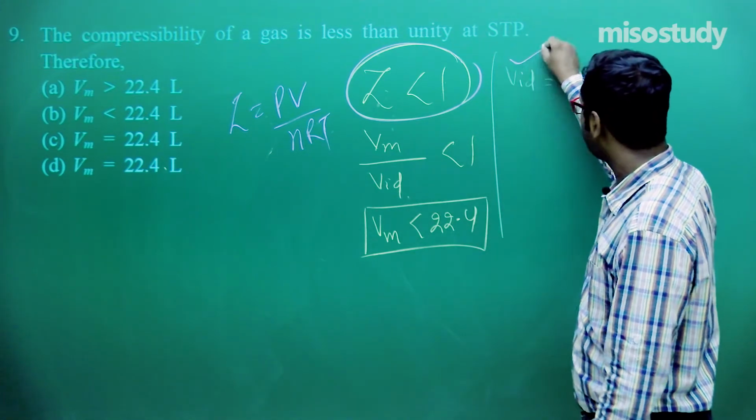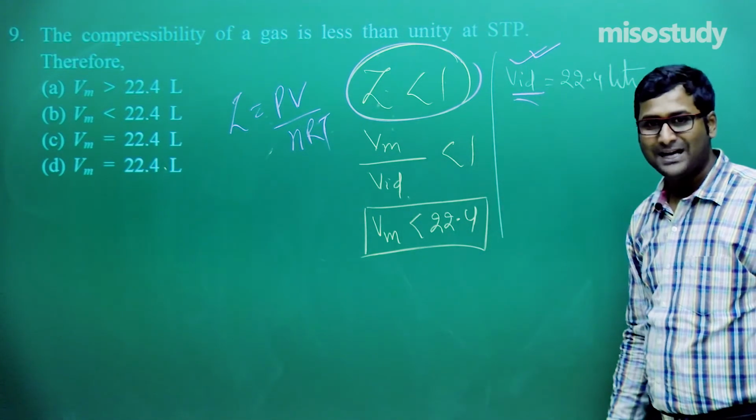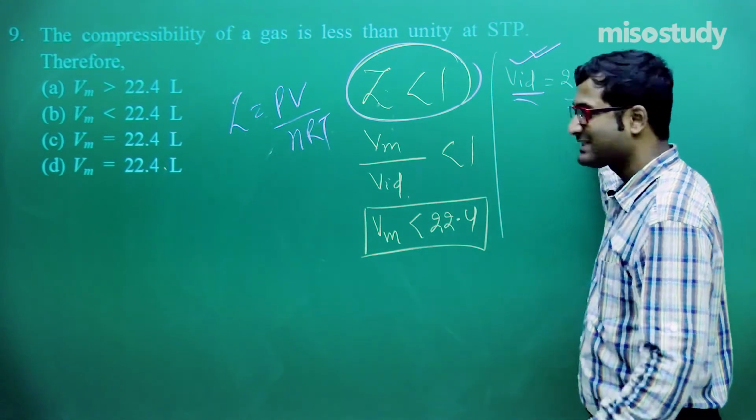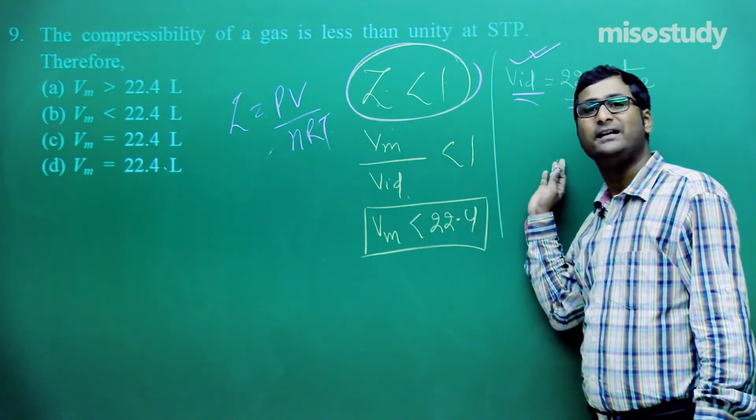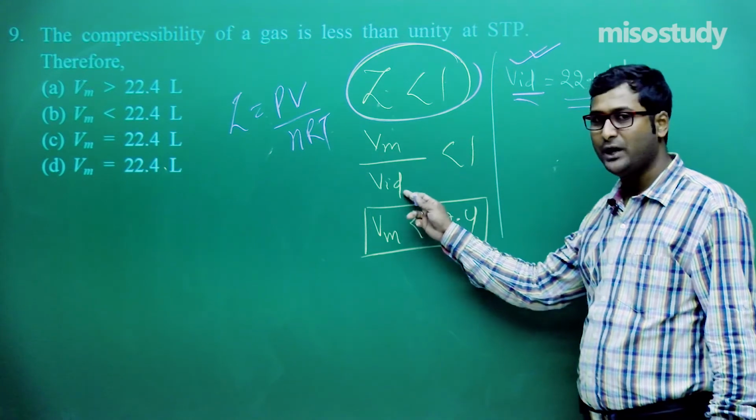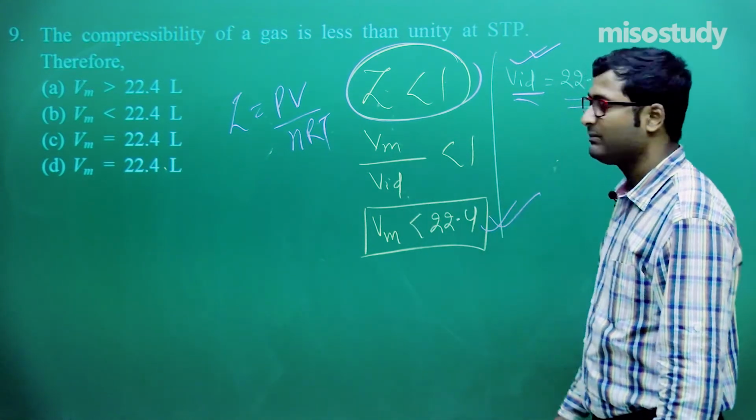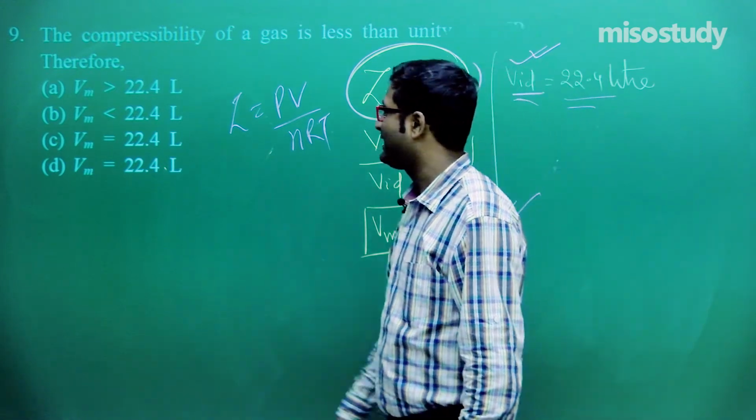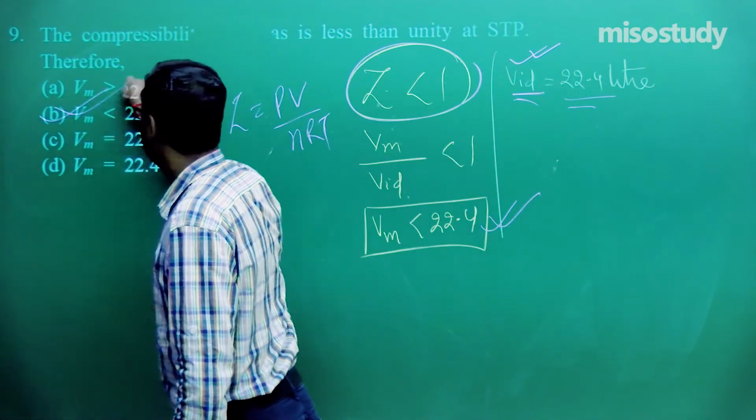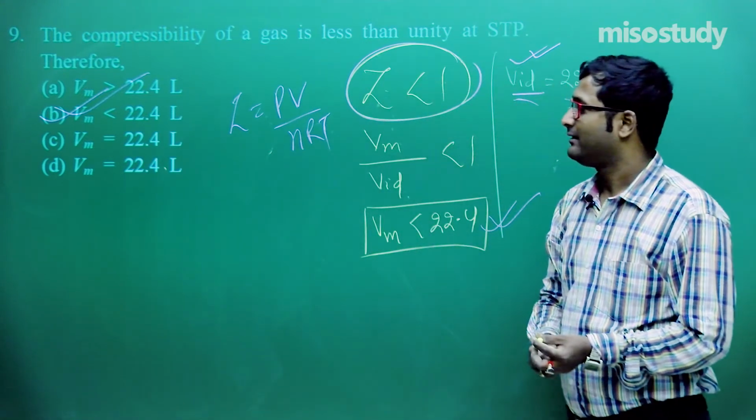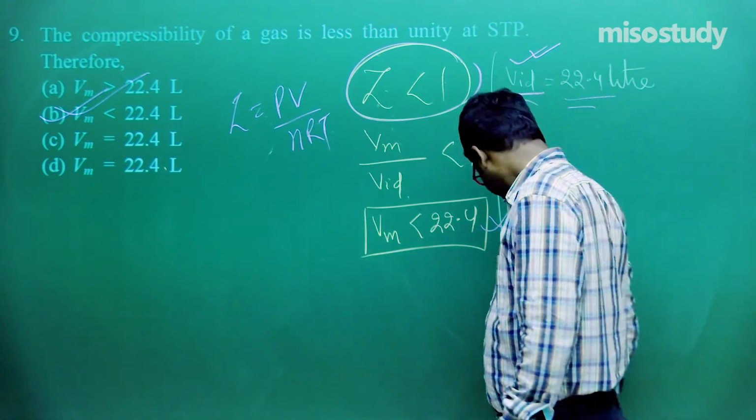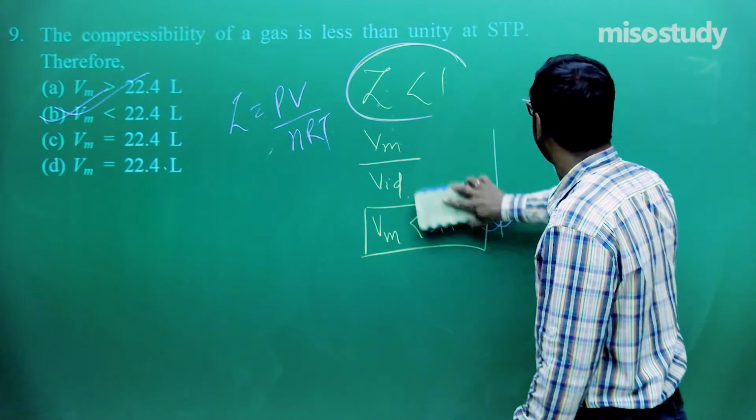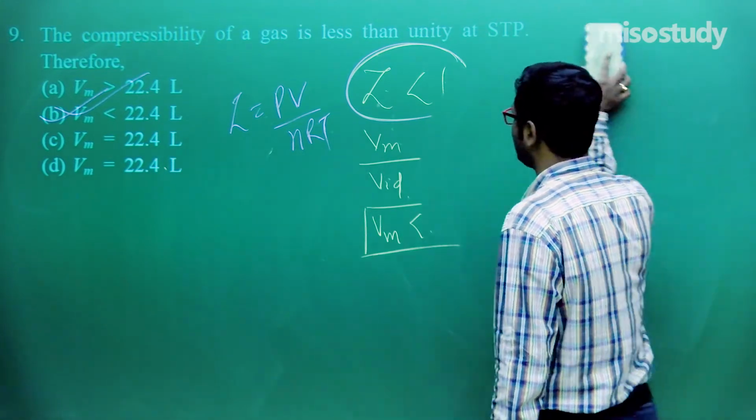Now V ideal, the volume of the ideal gas at STP, as I discussed earlier, should be 22.4 liter. Put this value here, then what will happen? Vm is less than 22.4. So in this case option B is correct. Clear, friend? Now I am going to rub this part and will discuss the next question.